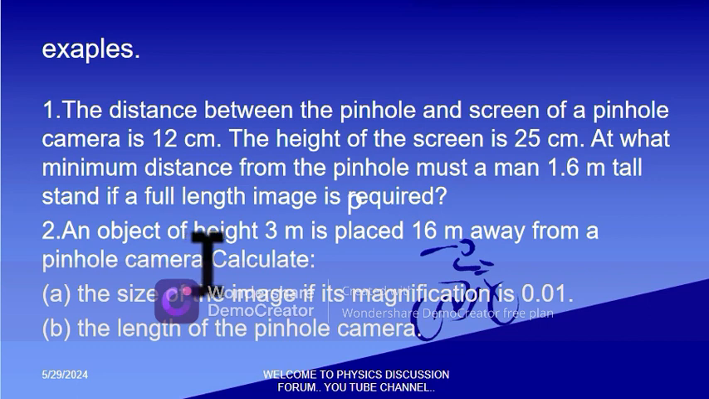Second example, we have an object of height 3 meters placed 16 meters away from the pinhole camera. Then you are asked, first, calculate the image height if its magnification is 0.01. So you've been given the magnification, and the height of the object placed 16 meters away. M equals height of image divided by height of object. So you substitute that. After recognizing that the height of the object is 3, you get the height of the image.